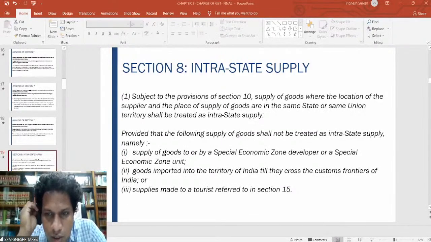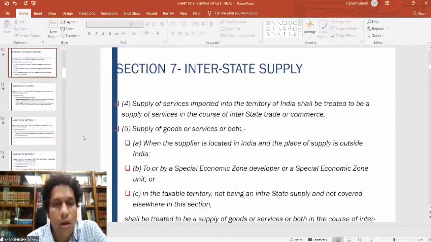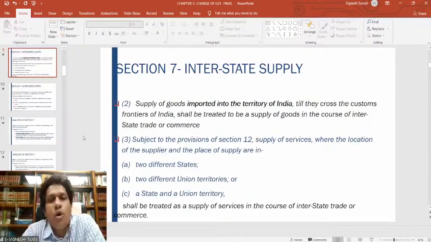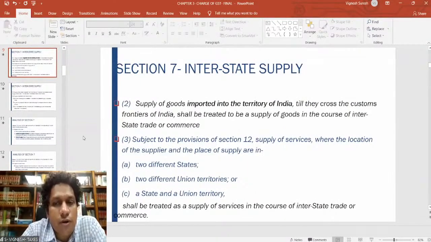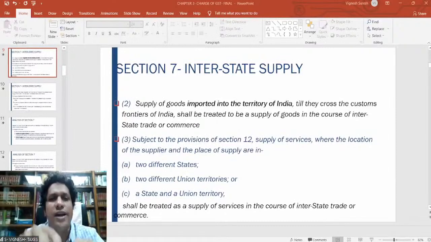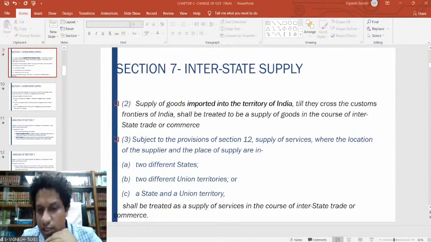Right. Section 7 subsection 2: it will be considered import only after it crosses the customs frontier. Let us look at the section so that we understand exactly what it is. Supply of goods imported into the territory till they cross the customs frontiers. So, till they cross the customs frontiers means what? The goods are imported from abroad, come to the port where they land, and are cleared for home consumption. That is the place which is technically known as the customs frontiers. Clearly, these definitions will be important in customs more than in GST.